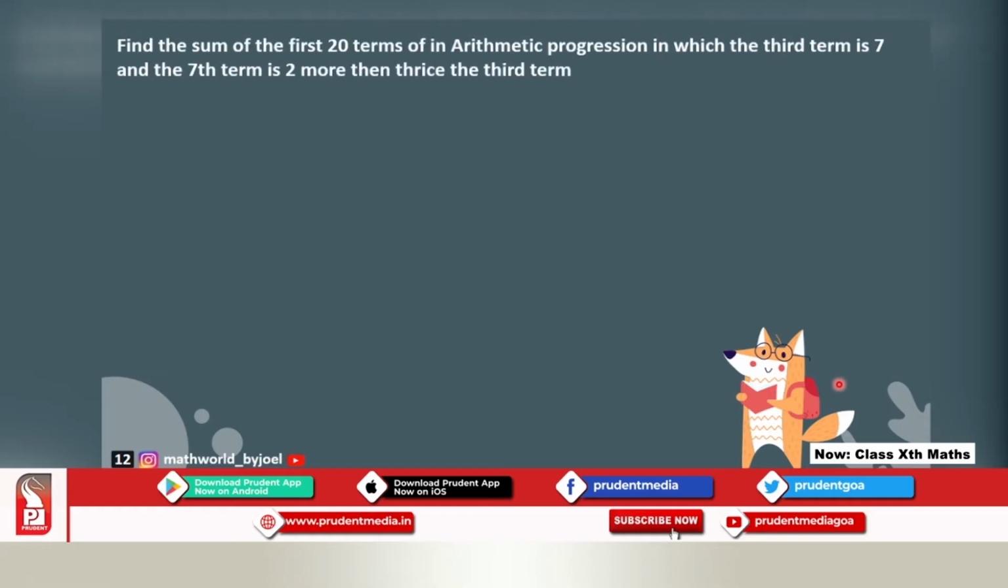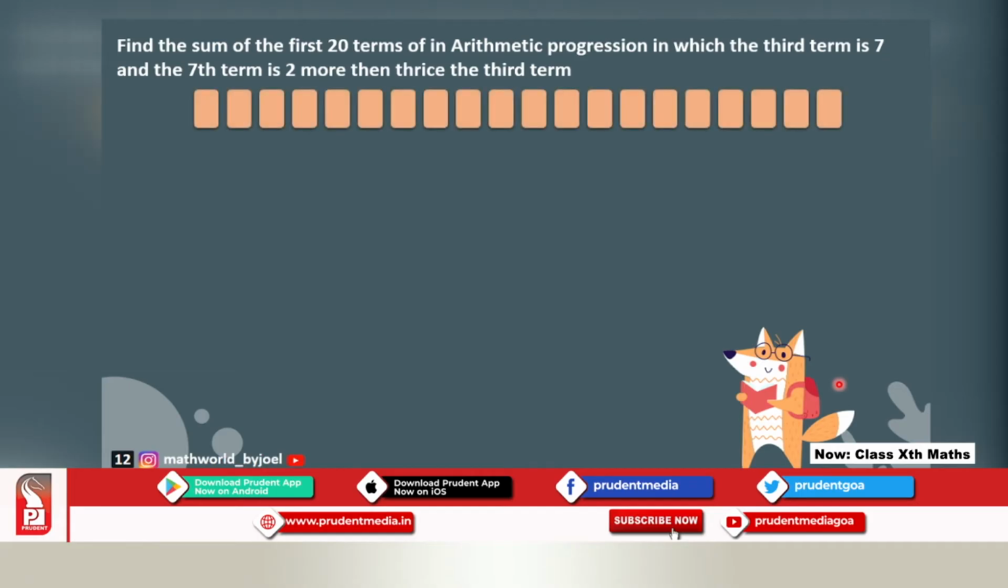Find the sum of the first 20 terms of an arithmetic progression in which the third term is 7 and the seventh term is 2 more than thrice the third term. Again, a small problem of 3 marks, but when you read it, it becomes a little bit complicated. But keep the vessel open to learn.